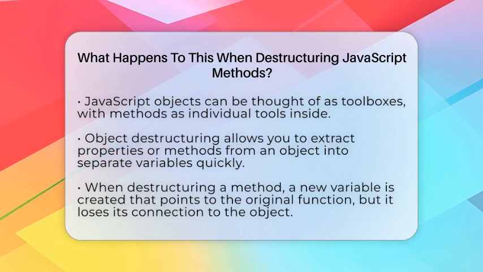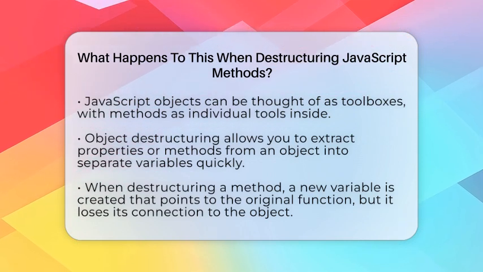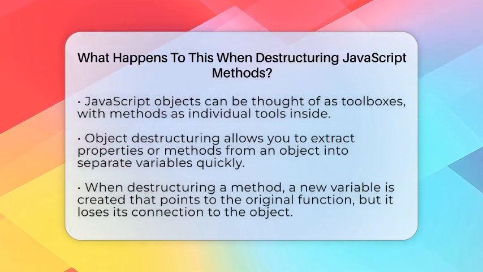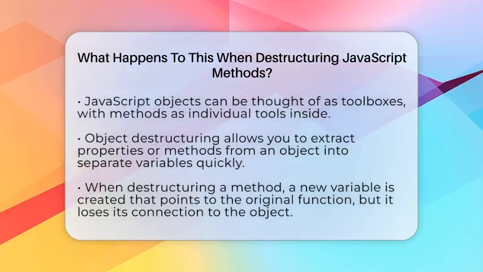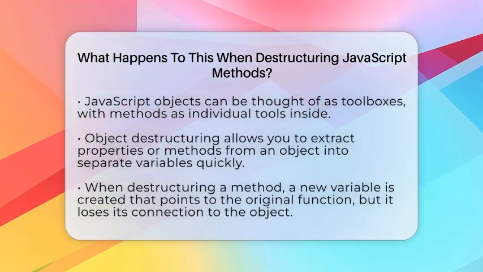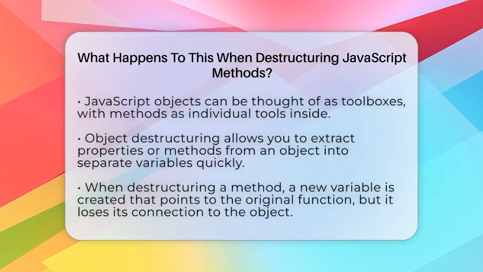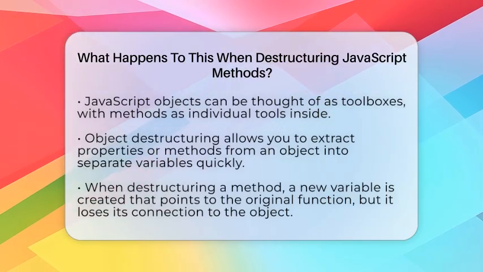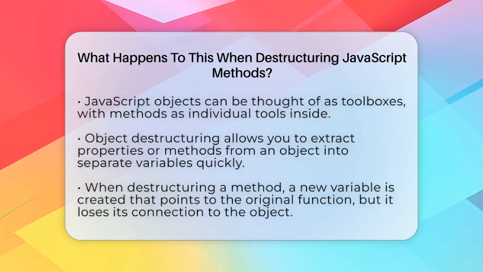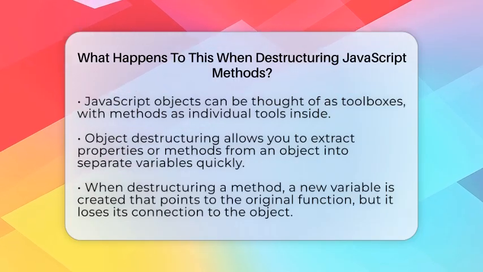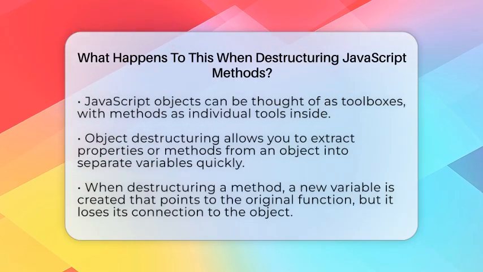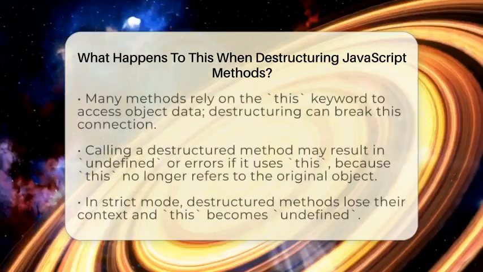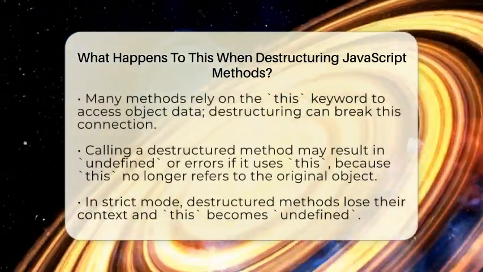In JavaScript, object destructuring lets you grab properties from an object and store them in variables quickly. If one of those properties is a method, you can do something like const { methodName } = someObject. This creates a new variable called methodName that points to the function inside the object. But here is the catch. This does not keep the method connected to the original object.